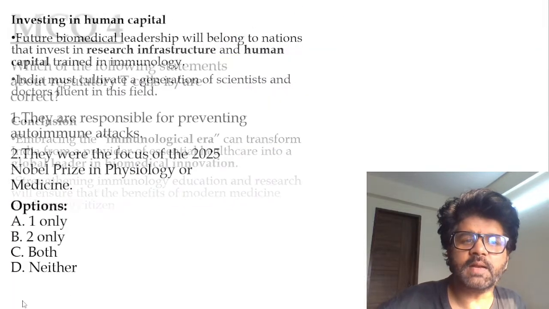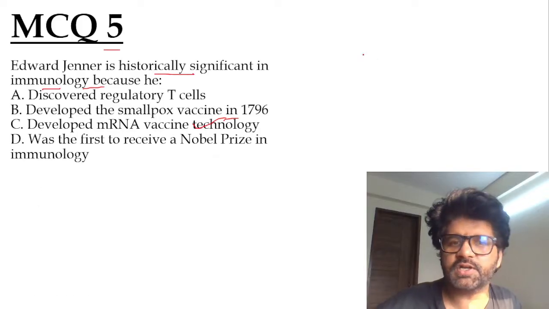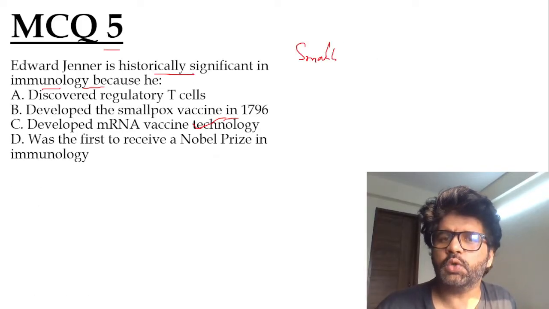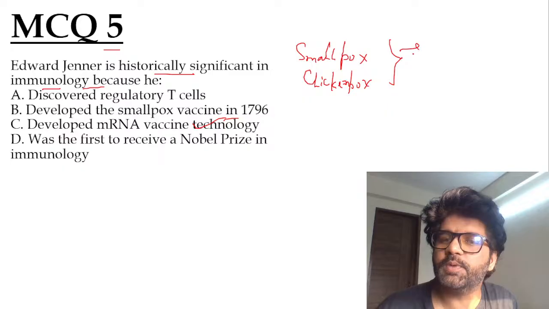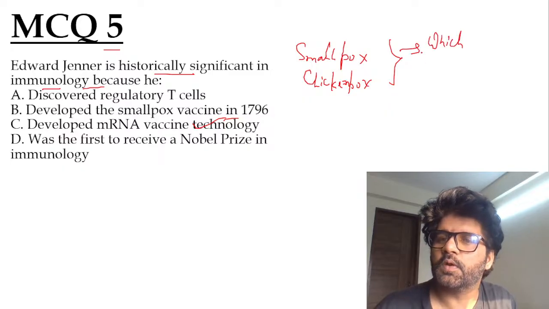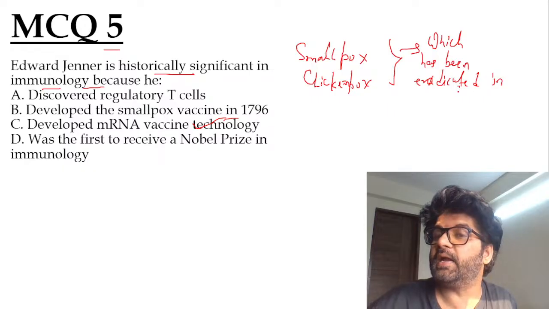Smallpox. Now, can you people tell me which has been eradicated? People generally get confused between smallpox and chickenpox. If I ask you one question, and this has been asked in so many different exams, out of smallpox and chickenpox, which has been eradicated in India? Which no longer exists in India, which no longer happens in India. What is the answer, guys?